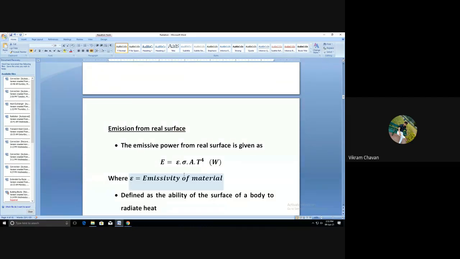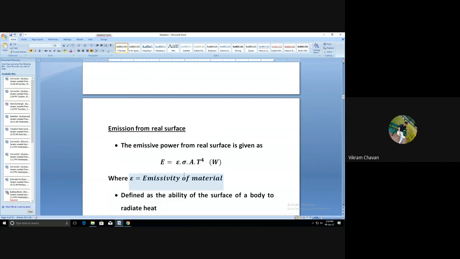Emission from real surface. The emissive power from a real surface is given as capital E is equal to eta multiplied by sigma multiplied by A multiplied by T raised to 4.